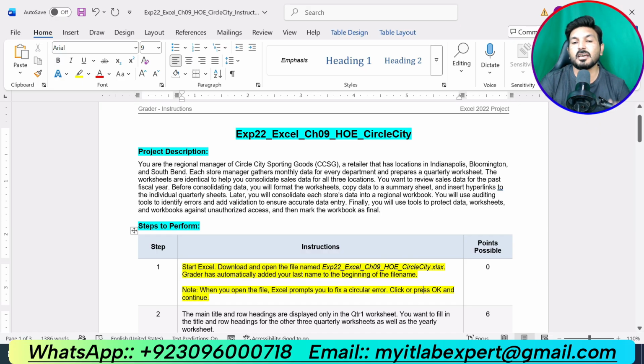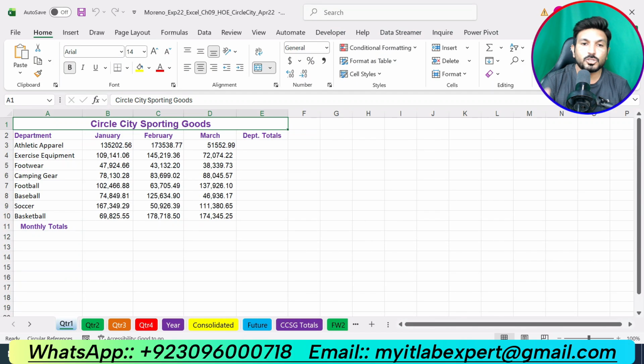Step number 1 says, start Excel, download and open the file named EXP22 Excel chapter 9 hands-on exercise Circle City. Grader has automatically added your last name to the beginning of the file name. This is the Excel workbook we are supposed to use to solve this assignment. We will apply all the steps to this workbook and make it final for submission. Step 1 is just about downloading the workbook, there is nothing else to do. I have already downloaded this one, and you can download it from your Pearson course dashboard.